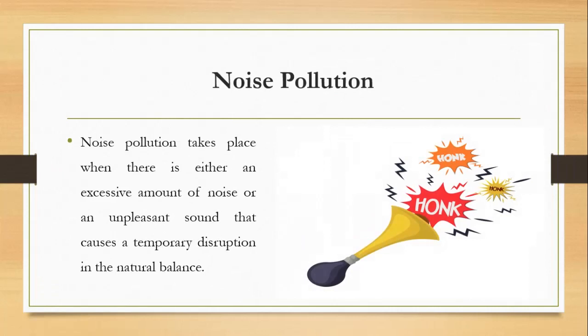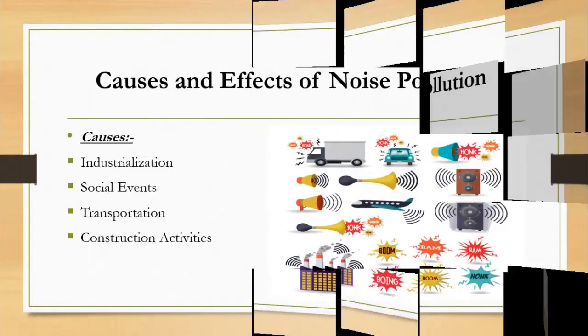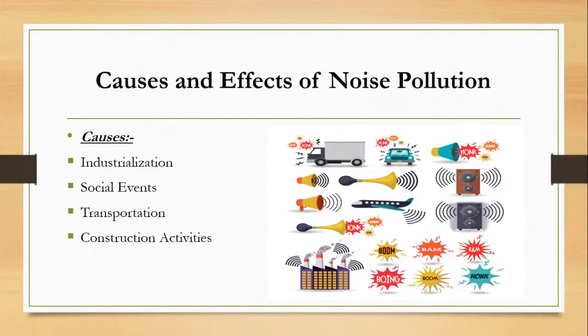Now, what is noise pollution? Noise pollution takes place when there is either an excessive amount of noise or an unpleasant sound that causes a temporary disruption in the natural balance. Now, what are the causes and effects of noise pollution? Causes: industrialization. As we can see, where there are a lot of industries in any area, there is a lot of noise from all the work in those industries and factories.